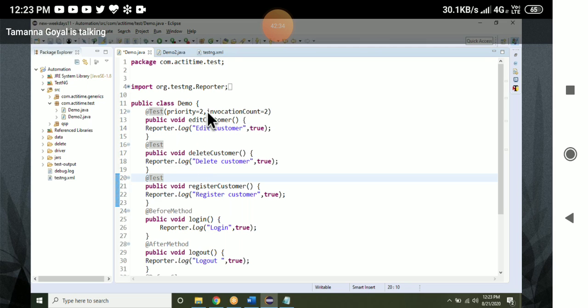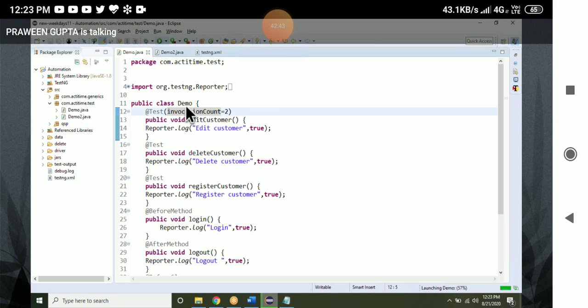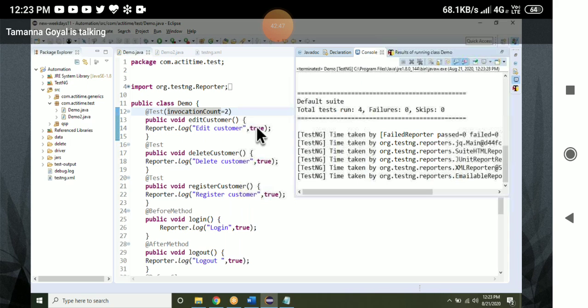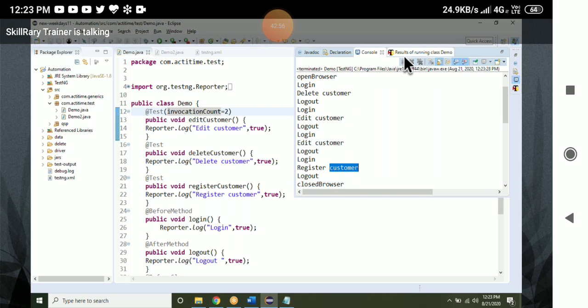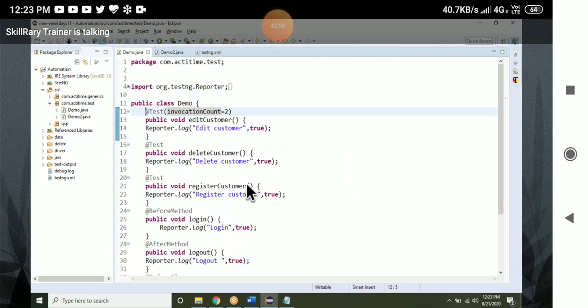But let me not give priority, then we execute now. Alphabetical order. Then it will execute according to alphabetical order. Yes, sir. Delete customer, then edit customer executing 2 times. Then register customer executing last. Are you guys getting it?